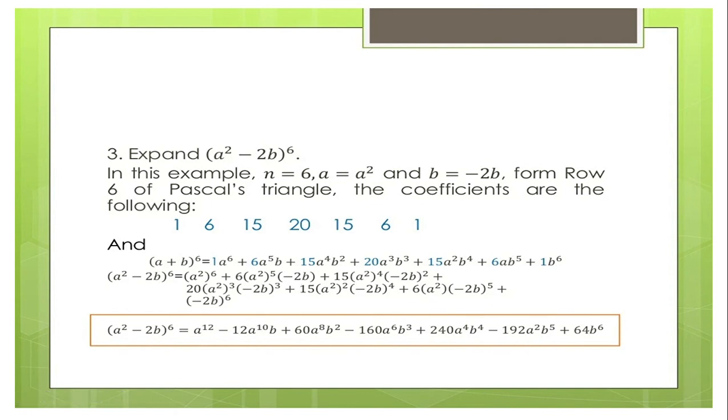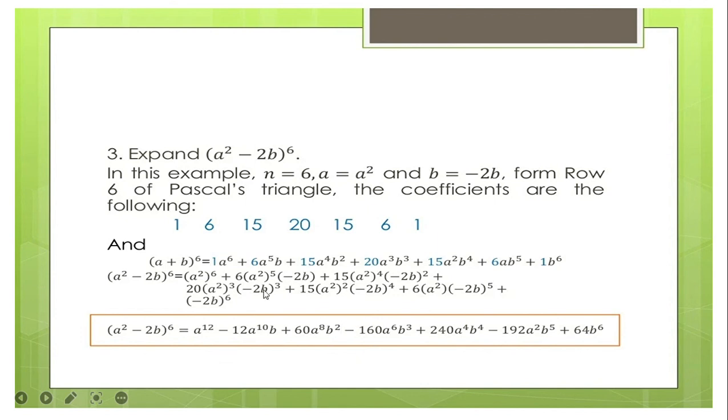6 times negative 2, that is negative 12a to the power of 10 and b. Plus a to the power of 2 to the power of 4, that's 4 times 2, 8, so we have a to the power of 8. And then 15 times negative 2, that is 60. Wait lang. Si negative 2b to the power of 2, so that means negative 2b times negative 2b, nahimo si Jang, positive 4b squared. Positive 4b squared times 15a to the power of 8, so naatay 60a to the power of 8, b to the power of 2.